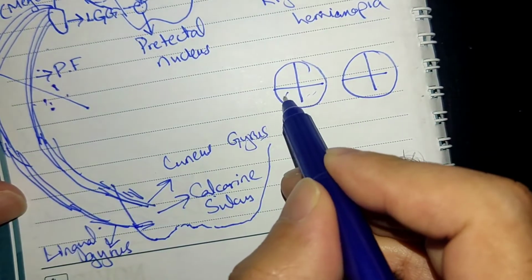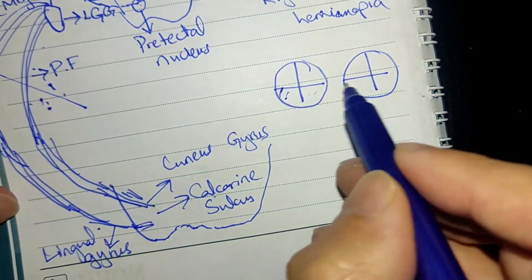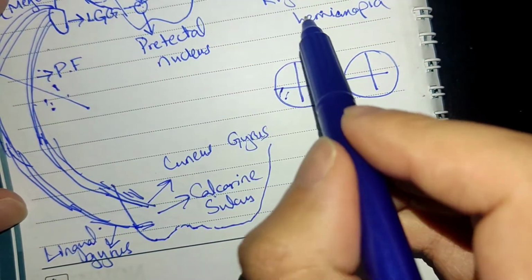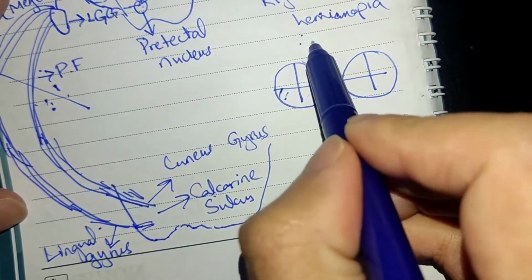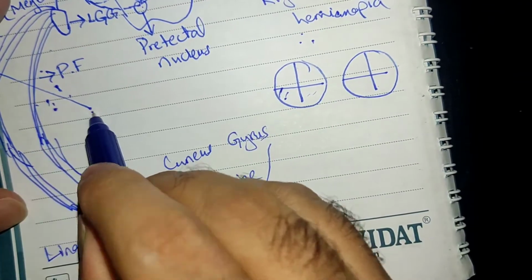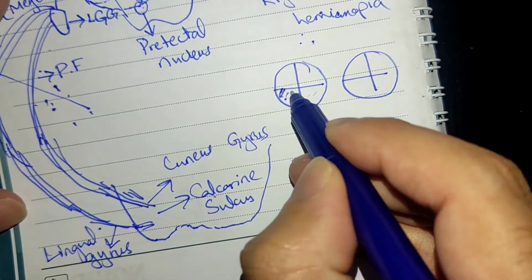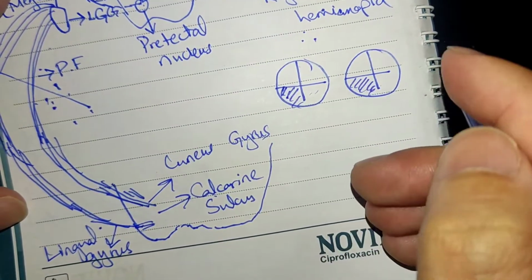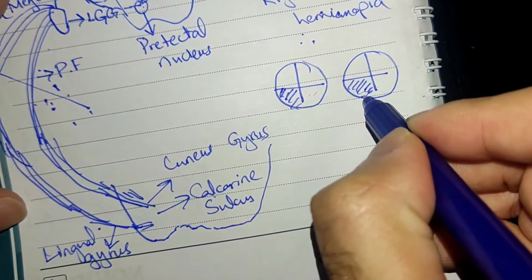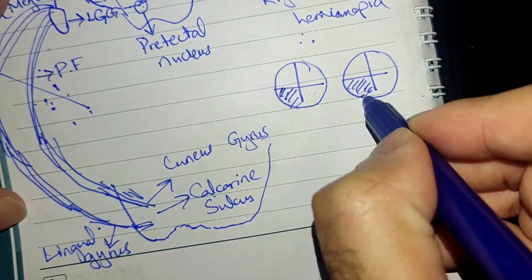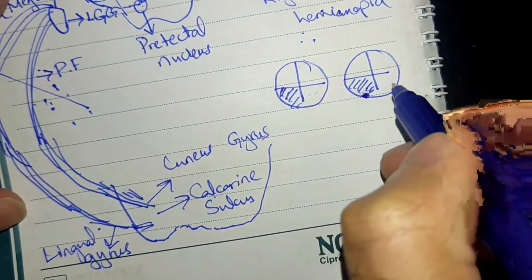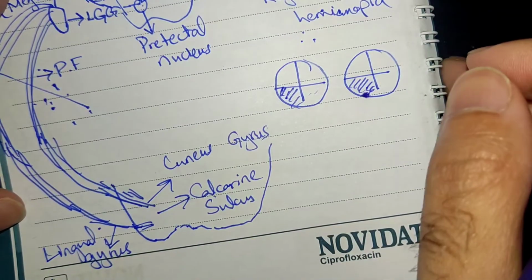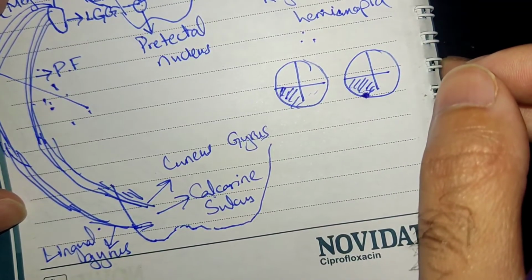So we will cut the left side only, not both sides. If you want to cut both sides, then you should also have the problem in your parietal fibers of the right side. But you only have a problem in the parietal fibers on the left side. So this side of the eye will be cut. This visual field defect will occur. And we call this left inferior quadrantanopia. Since it is divided into 4 quadrants, we call this quadrantanopia.